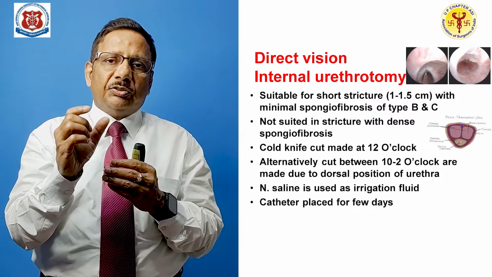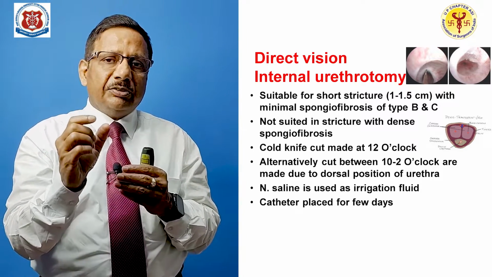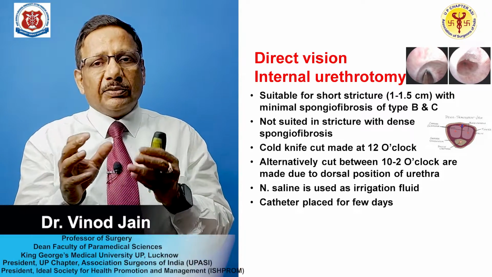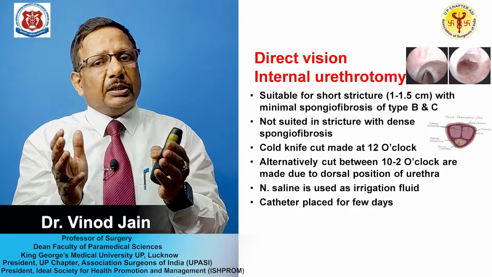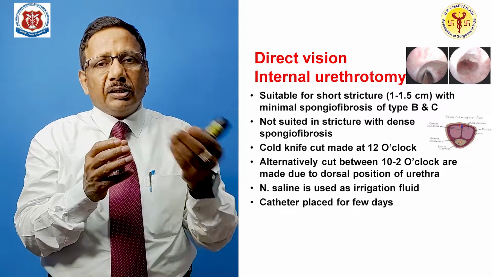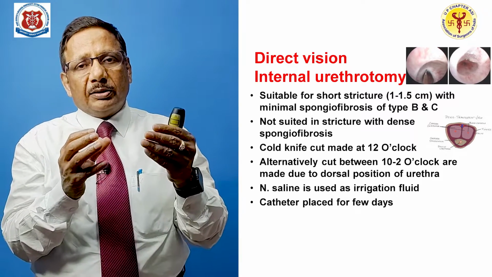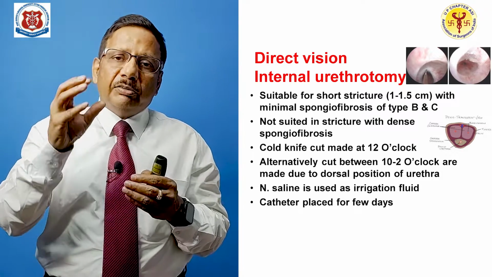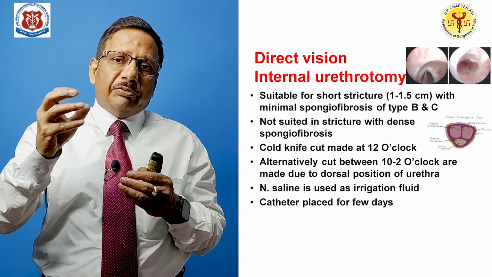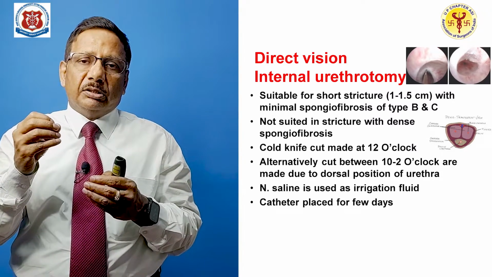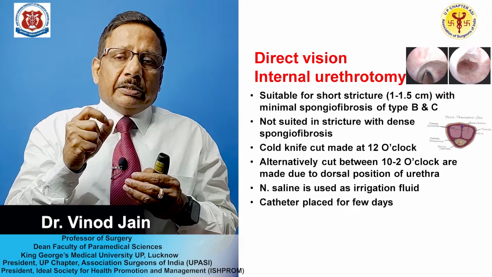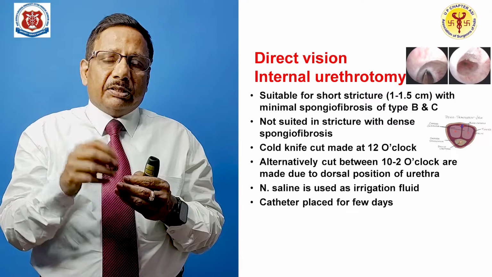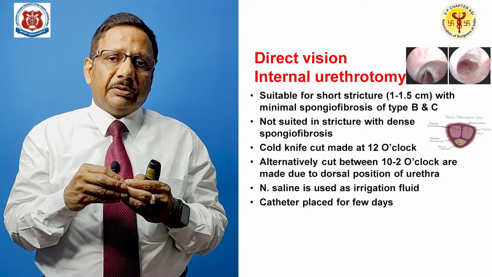This surgery is suited again for type B or type C stricture, where there is minimal spongy fibrosis. If there is complete spongy fibrosis, then this procedure is not effective and will not give a good result, and moreover the urethral stricture has to be very short. So that you have to keep in mind. And whenever you are doing this procedure, normally when we do cystoscopy we use glycine, that is aminoacetic acid, but here we should use normal saline, we should not use glycine.